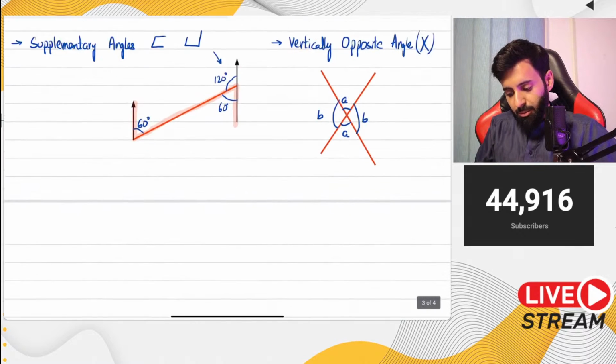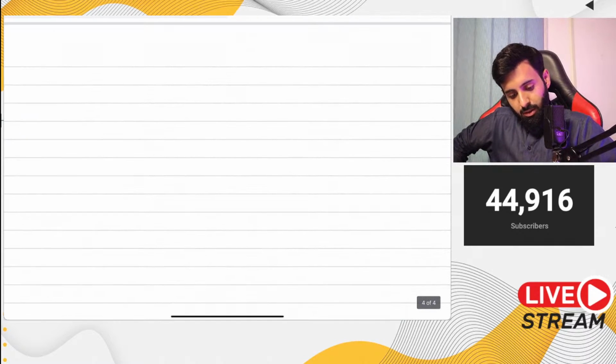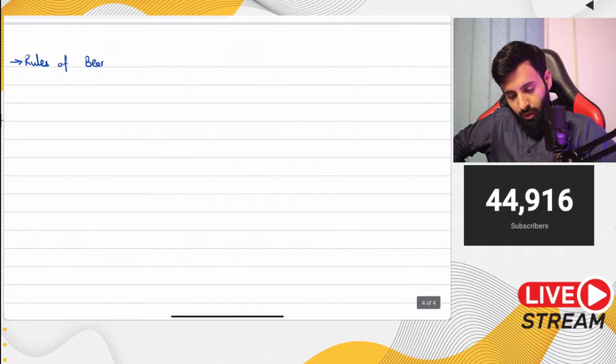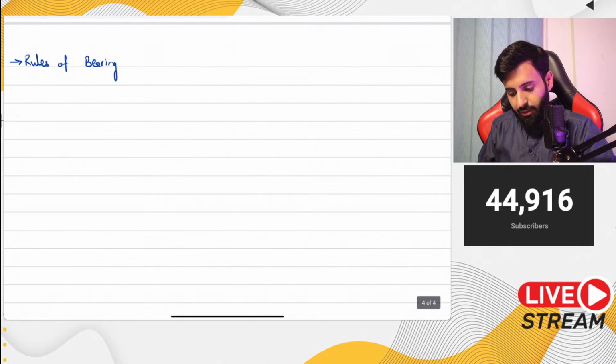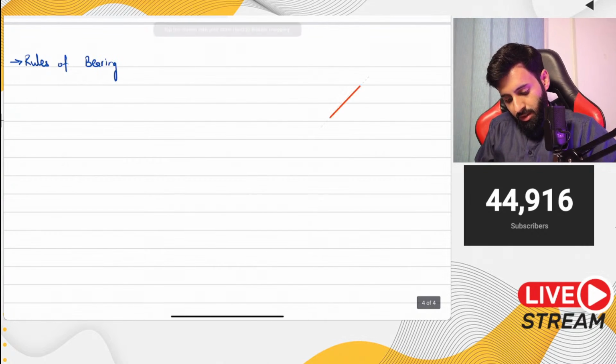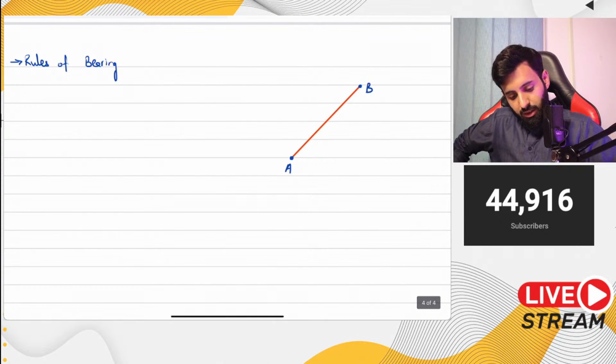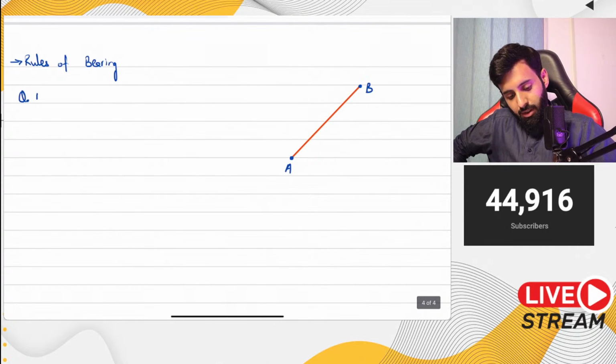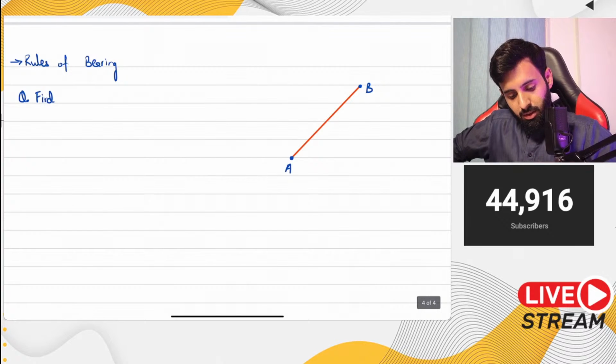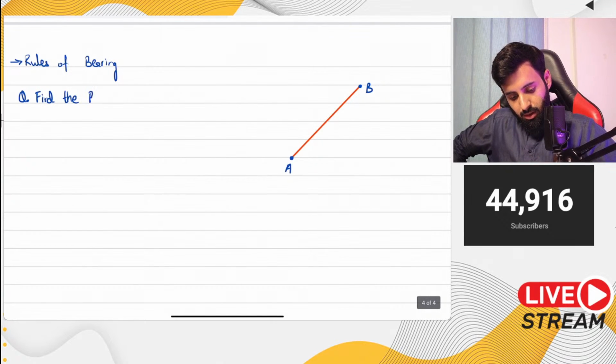Then the rules of bearing. Now the rules of bearing. So first of all, let's say this is point A and this is point B, and let's say the question says find the bearing of